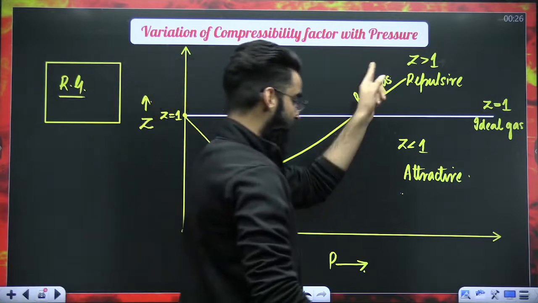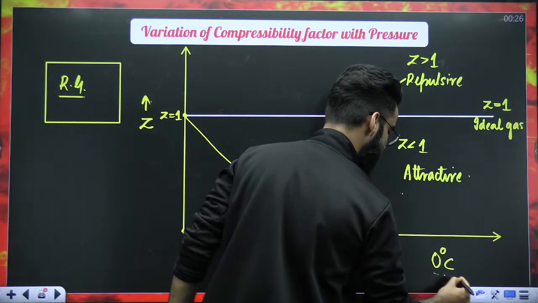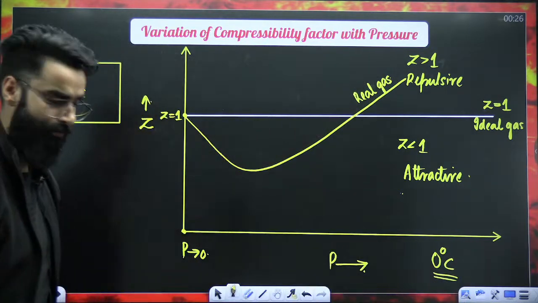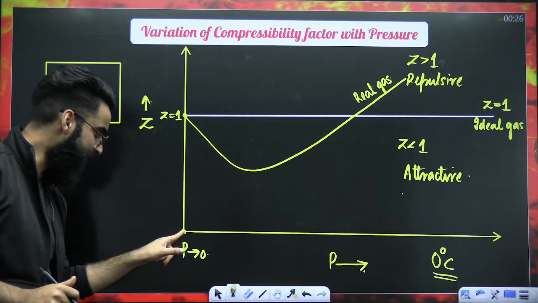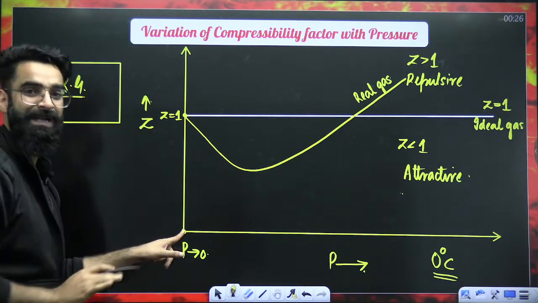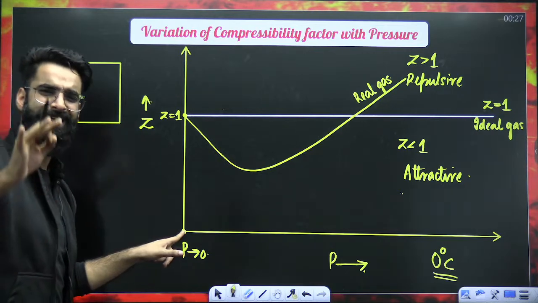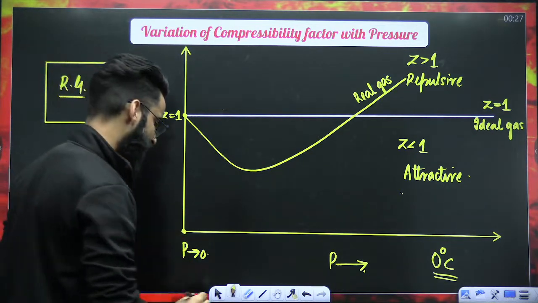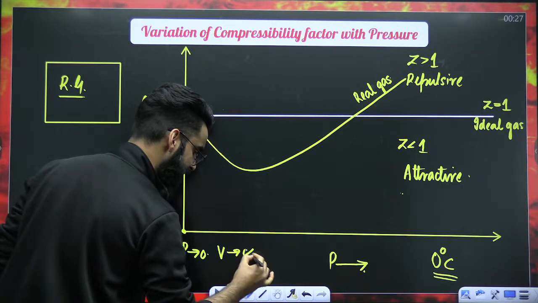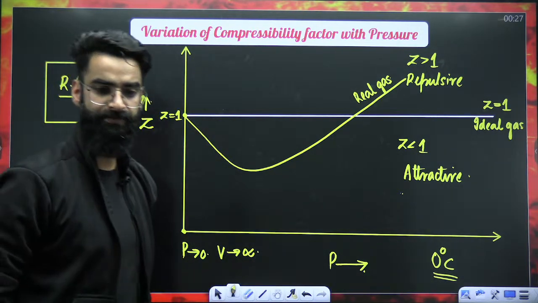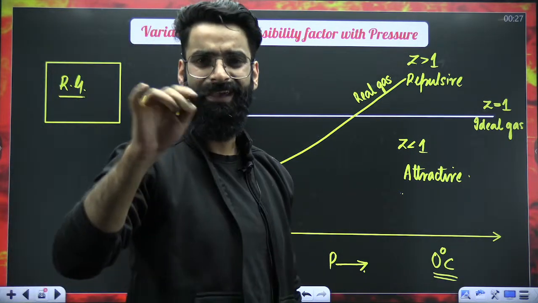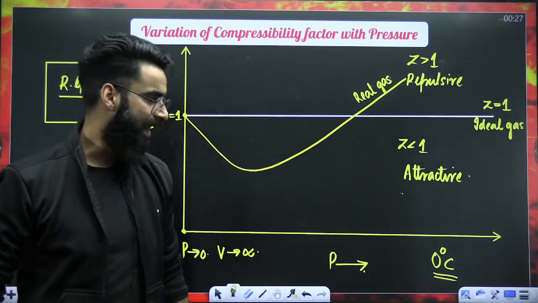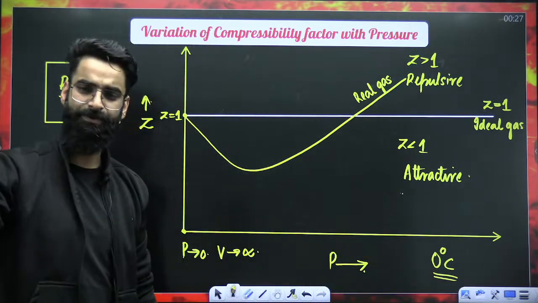The graph which I have made over here is made when the gas was at 0 degrees centigrade. Now I'm keeping the pressure of this real gas approximately 0, that means very low. If the pressure of the real gas is very low, the volume of the real gas will approach infinity, because at a particular temperature, pressure is inversely proportional to volume.